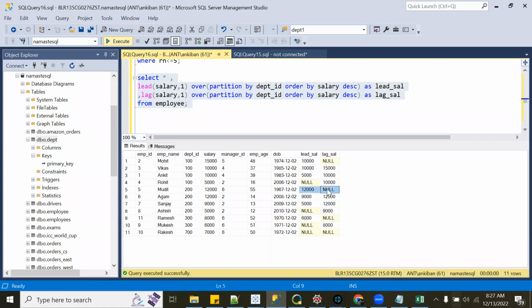See, the first row is again null in the lag. Are we good here? Lead, lag?